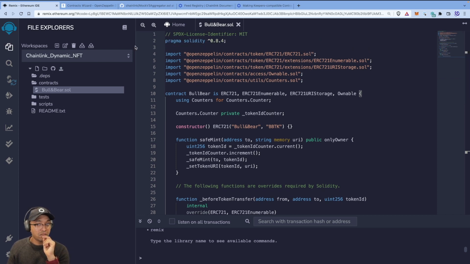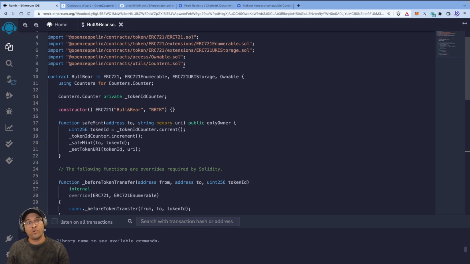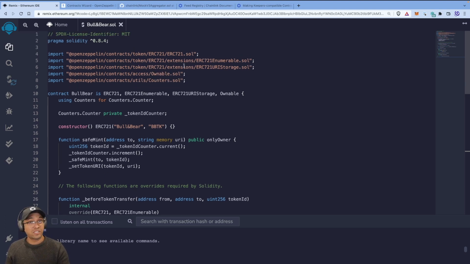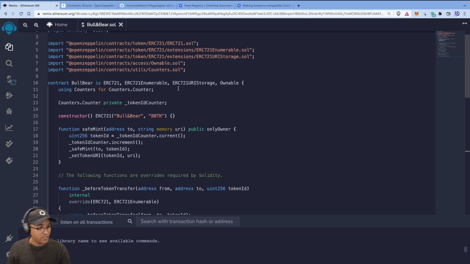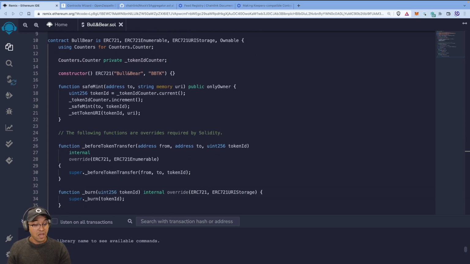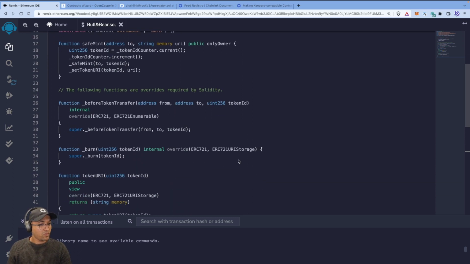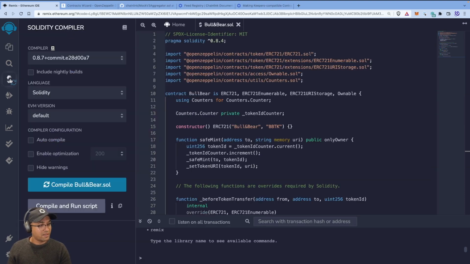Now, let's start. Let me just reduce this a little bit, and then we can start going through it. You're already familiar with this because I know Vito has covered this with you in one of the early videos, right? But what we need to do is quickly compile it locally. Now, I don't do auto compile, only because sometimes I put chunks of stuff in there and it slows my Remix down for some reason. So I'm going to compile this manually.